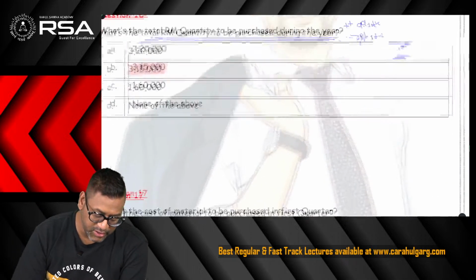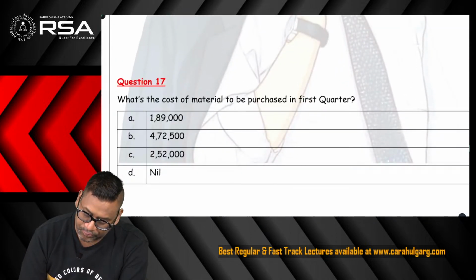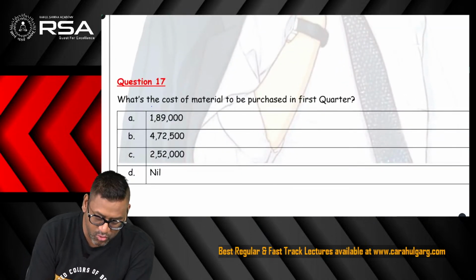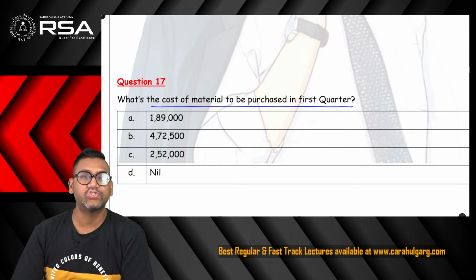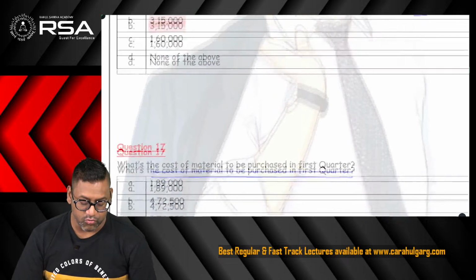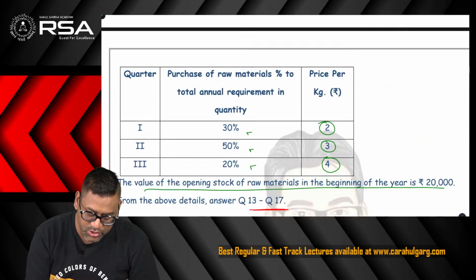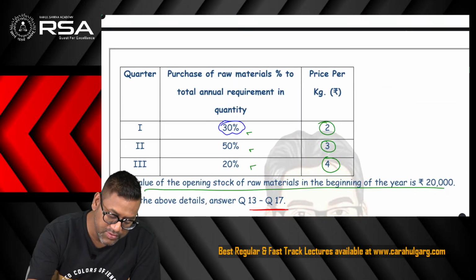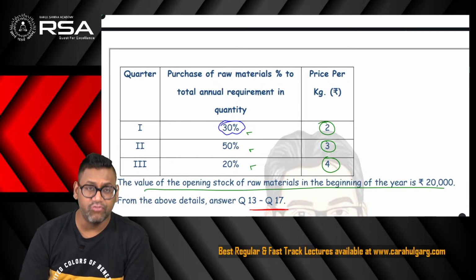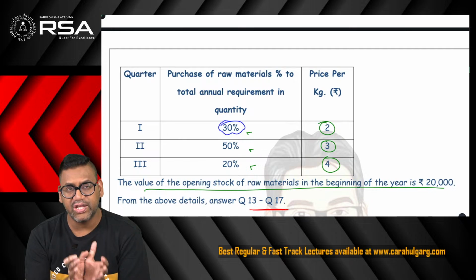Okay, the final question, one more relating to this data. It says, what is the cost of material to be purchased in the first quarter? Cost of material. So whatever total quantity you have found out, just take 30% of that. So I will say 315,000 into 30%. It comes as 94,500, meaning you have to buy 94,500 kg in quarter 1.